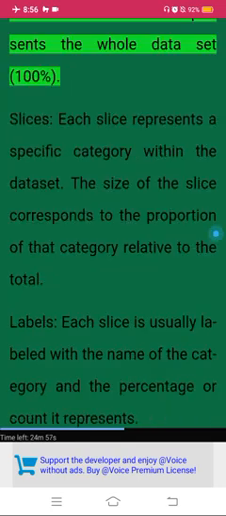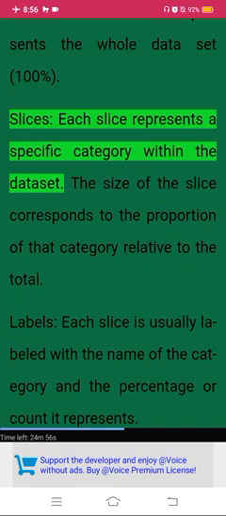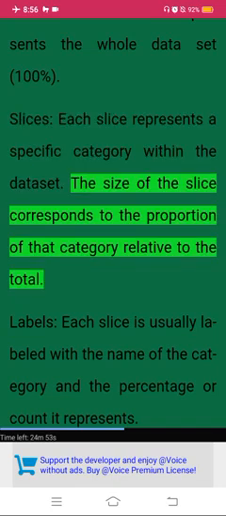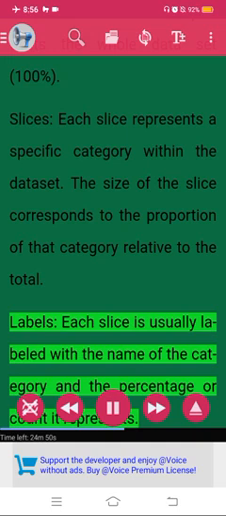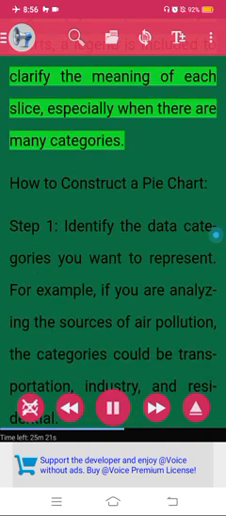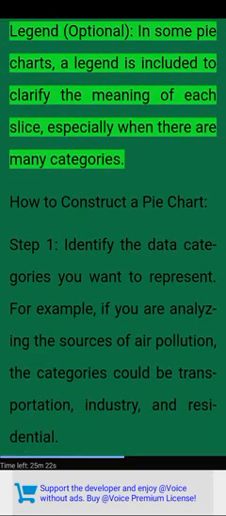Components of a pie chart. Circle. The entire circle represents the whole dataset, 100%. Slices. Each slice represents a specific category within the dataset. The size of the slice corresponds to the proportion of that category relative to the total. Labels. Each slice is usually labeled with the name of the category and the percentage or count it represents. Legend, optional in some pie charts. A legend is included to clarify the meaning of each slice, especially when there are many categories.